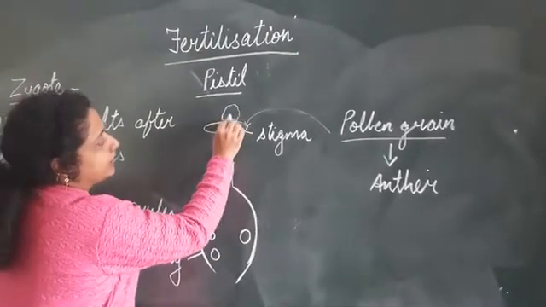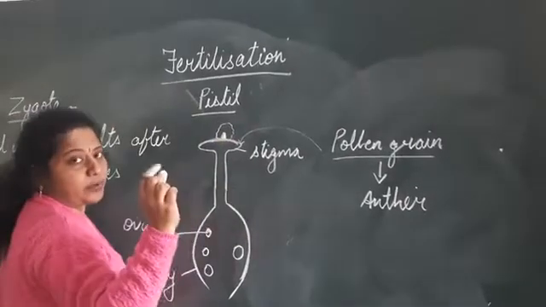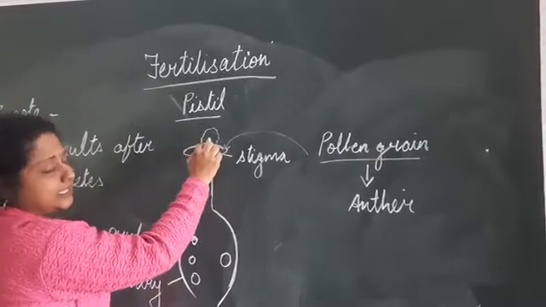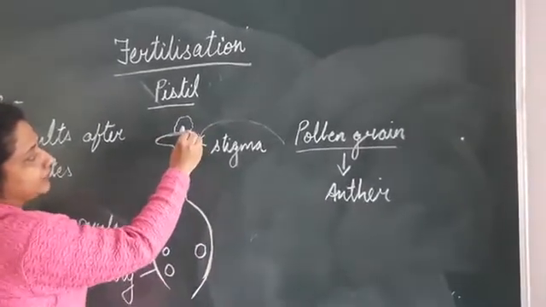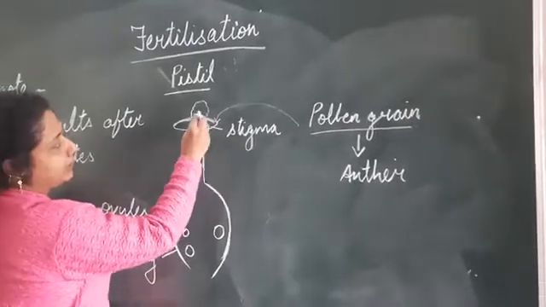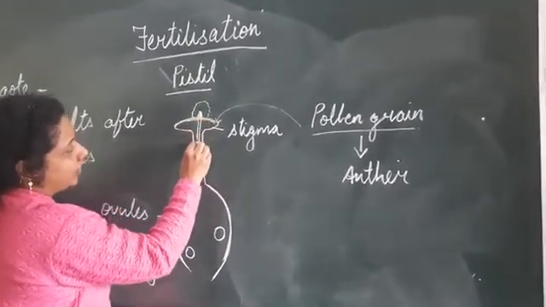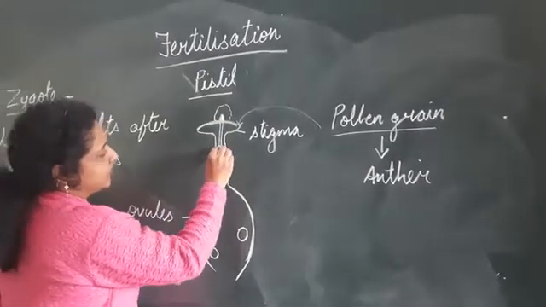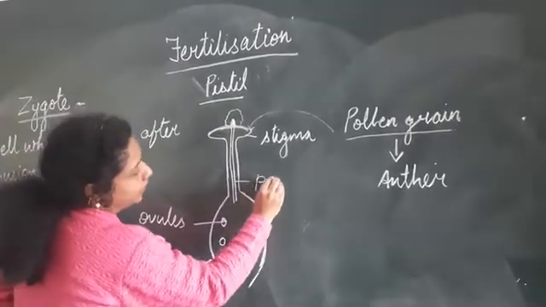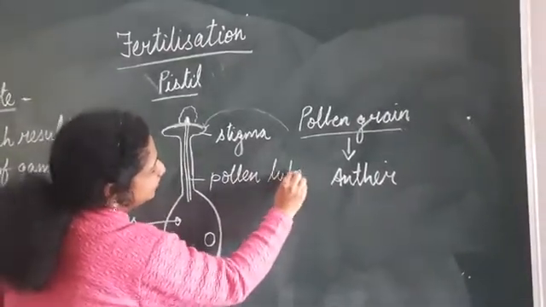Now this stigma, it is very sticky. Okay. Sticky means बहुत चिपचिपा. So what happens? This pollen grain comes and it sits here. Now after some time what happens? This pollen grain starts growing in the stigma and it starts growing into a pollen tube. A long tube starts appearing. And what is this called? This is the pollen tube.